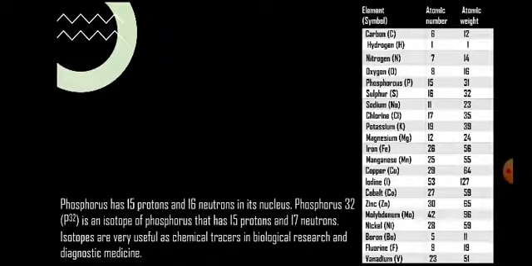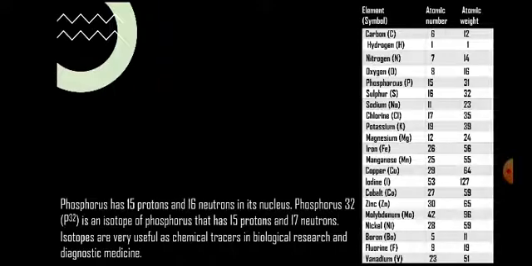Another example of an isotope is P32, phosphorus. Now phosphorus has 15 protons and 16 neutrons in its nucleus. So we can see that phosphorus has an atomic number of 15 and atomic weight of 31.